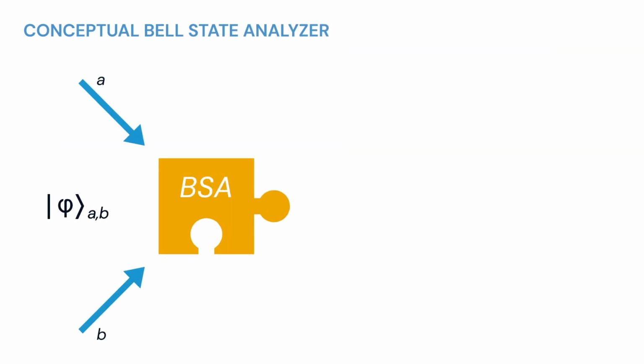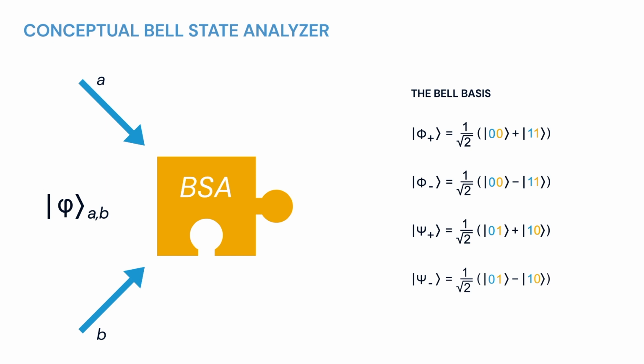A Bell state analyzer, analogous to a qubit analyzer, allows one to determine which of the four Bell states are encoded into a two-partite system. Since the Bell states form a basis for any two-partite quantum state, the Bell state analyzer performs a projection onto the Bell basis, which, as we will see, allows quantum teleportation to take place.